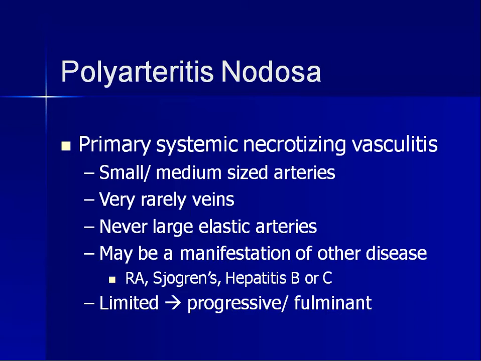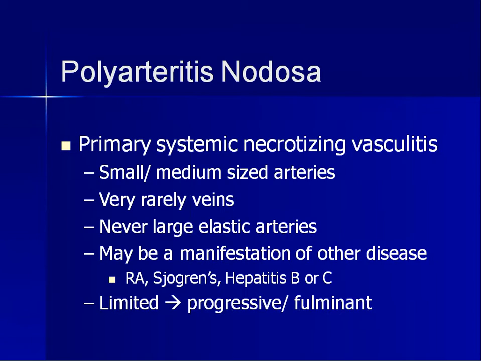So those were some of the small vessel vasculitis, and polyarteritis nodosa and Kawasaki disease are two medium vessel vasculitis. So polyarteritis nodosa is a primary systemic necrotizing vasculitis. So here you can see this is necrotizing vasculitis but not granulomatous. The granulomatous vasculitis are giant cell arteritis, Wegener's granulomatosis, temporal Takayasu arteritis, and Churg-Strauss syndrome, that is Churg-Strauss vasculitis. Those four were granulomatous necrotizing vasculitis, whereas this is only necrotizing vasculitis.